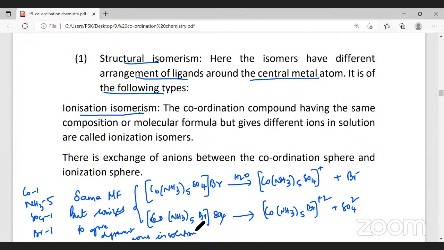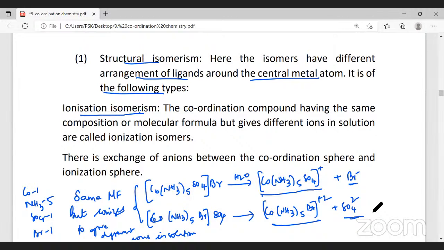See, these two have the same molecular formula, but in water they ionize to give different ions. This one gives a different ion which contains sulfate, this one gives a different ion which contains bromide. And you can see the simple ions are here bromide, and here SO4 2 minus. Did you understand?